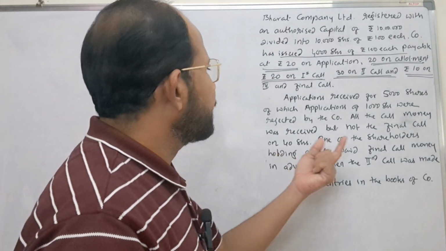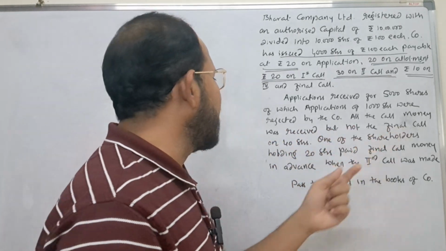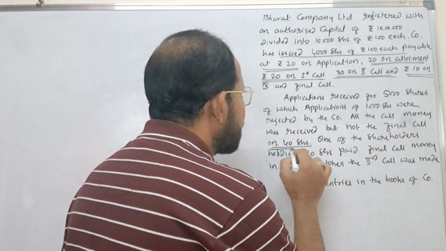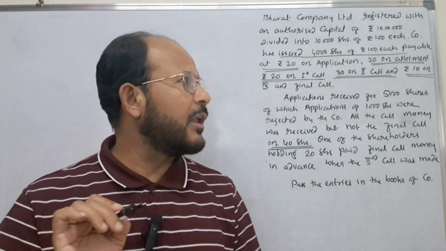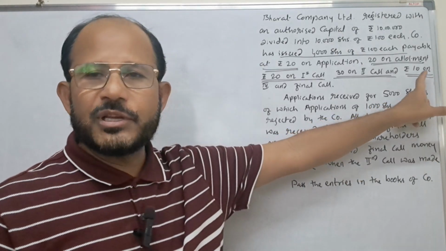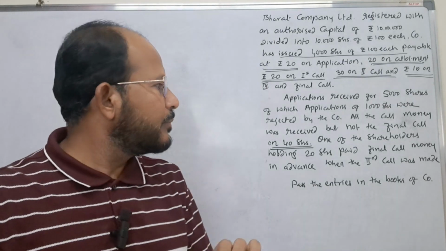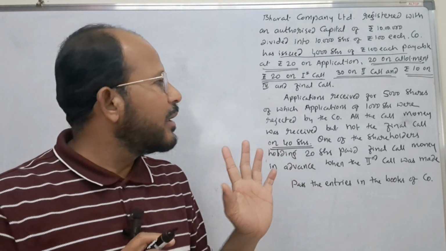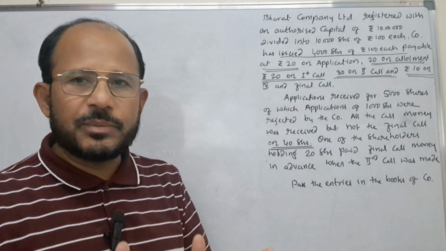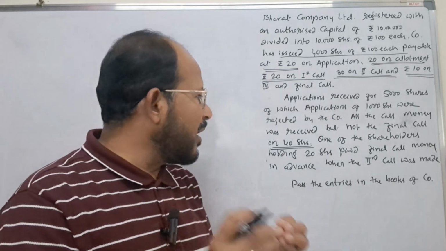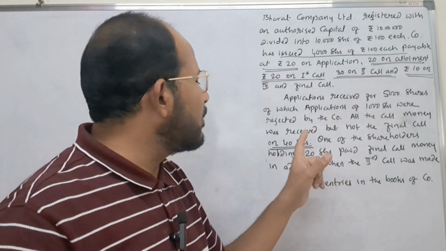Okay, next one is all the call money was received, but not the final call on 40 shares. See, when the company asked the shareholders to pay the final call money, that is rupees 10 per share, but the call money had not come on 40 shares. That is the meaning. Your company asked the shareholders to pay rupees 10 per share, but all the shareholders paid the amount, but some of the shareholders holding 40 shares have not paid the final call money.